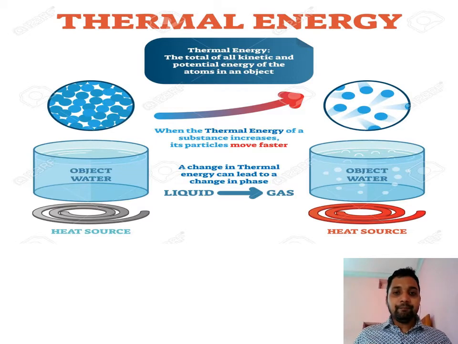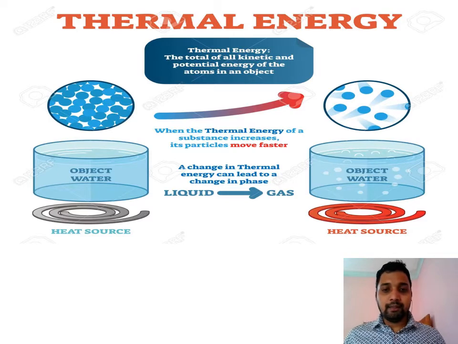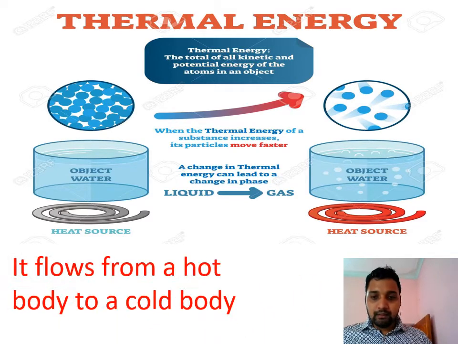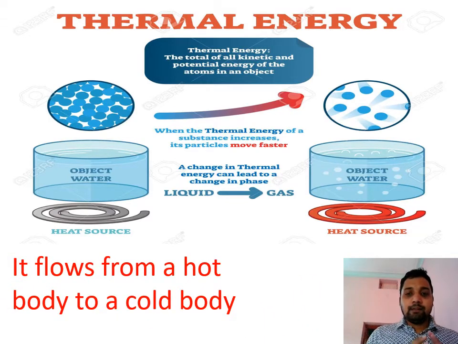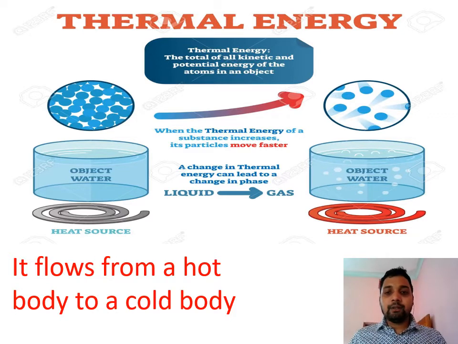Heat energy always moves from a hot body, which has more heat, to a cold body, which has less heat. And here you can see that heat is flowing from one body to another. When any object gains heat, absorbs heat, its kinetic energy increases. So the particles try to move apart, the state changes, and we get different effects.